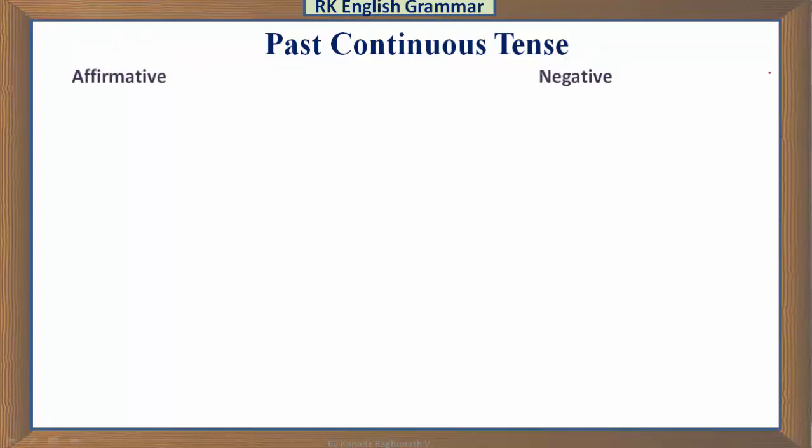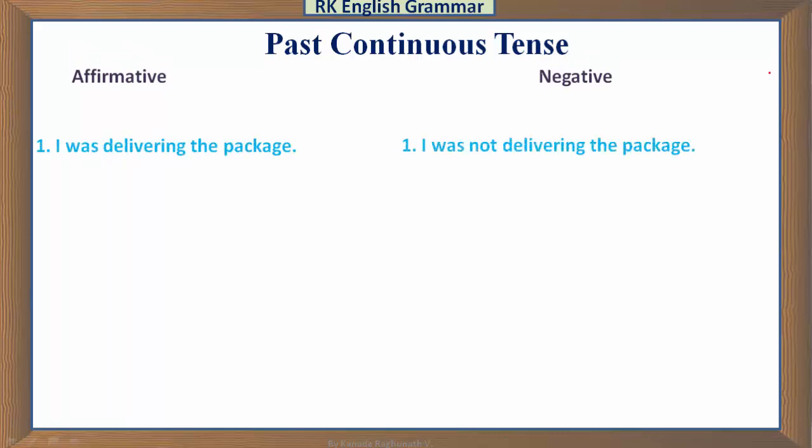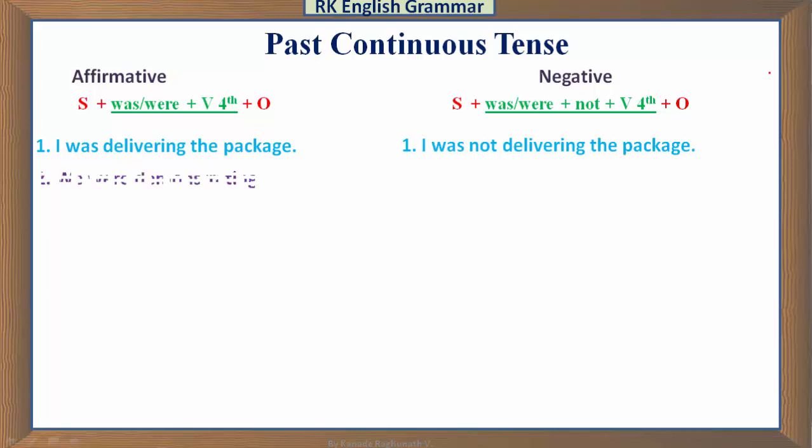Now look at the affirmative and negative sentence in past continuous. I was delivering the package. I was not delivering the package. Here the structure of affirmative sentence in past continuous is that subject plus was were plus verb four plus object, and in negative subject plus was were plus not plus verb four plus object. Here we use the not between helping verb was were and fourth form of the main verb.